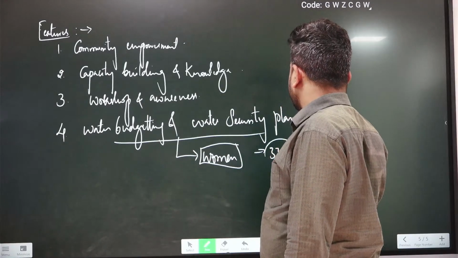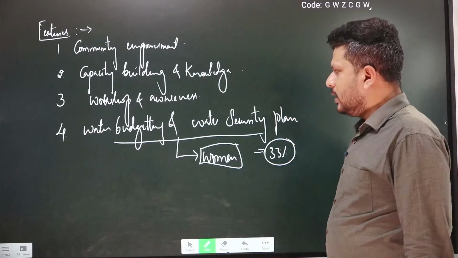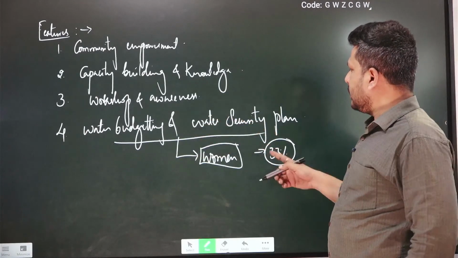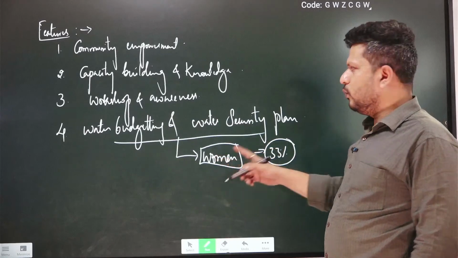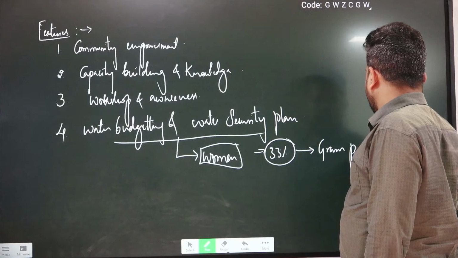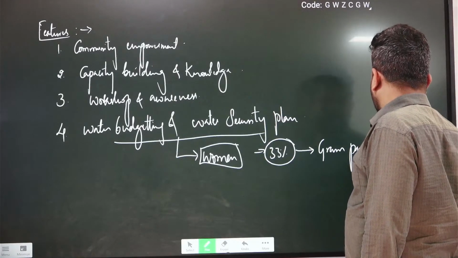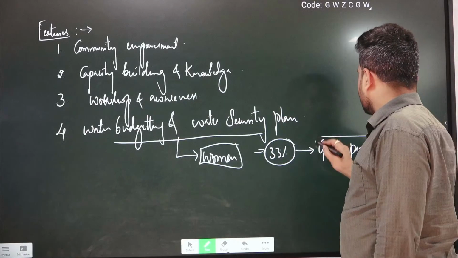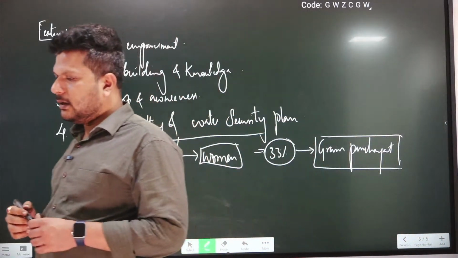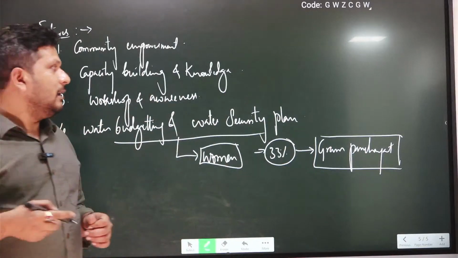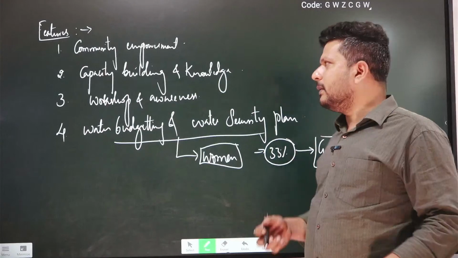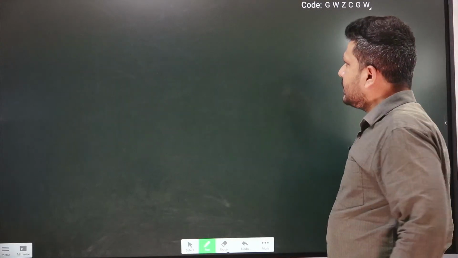That is, 33% of the committee of water budgeting and water security plan should include women at Gram Panchayat level, so that all sections of the society are given importance to be part of water budgeting and water security planning. So this will help us to improve the water problem we are seeing in various scenarios.